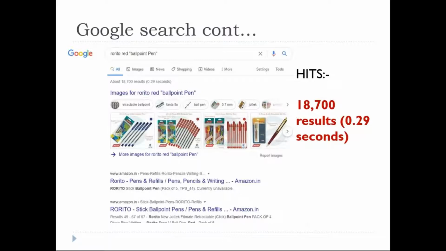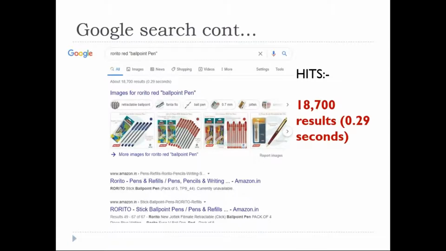That is, Rorito plus red plus ballpoint plus pen is the search given. It is not the mistake of Google. What is the impact of this double quote? Could you please see the search results now? It is narrowed down to 18,700 results.